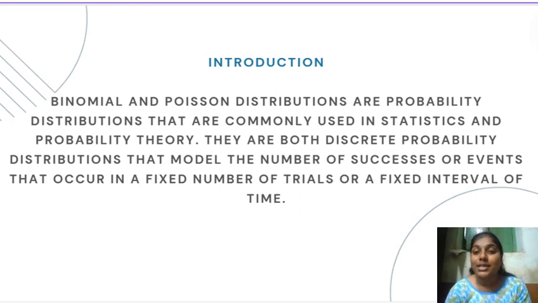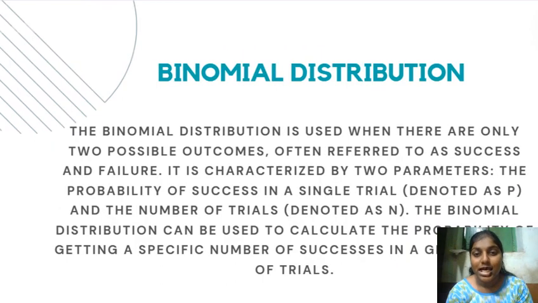They both are discrete probability distributions, dealing with the number of successes or events that occur, in a number of trials or a fixed interval of time. This was the basic introduction about binomial and Poisson distributions. Let us go through the binomial distribution.